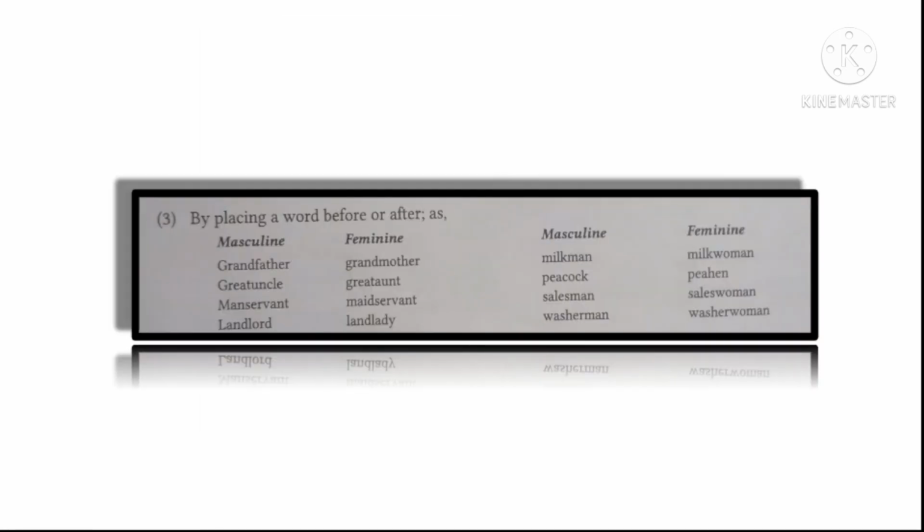This is the third way of forming the feminine of nouns, by placing a word before or after. Let us see the examples for this. In masculine we say grandfather and in feminine we say grandmother. Other examples are great uncle, great aunt; landlord, landlady; milkman, milkwoman. These are examples of this way of forming the feminine noun by placing a word before or after.